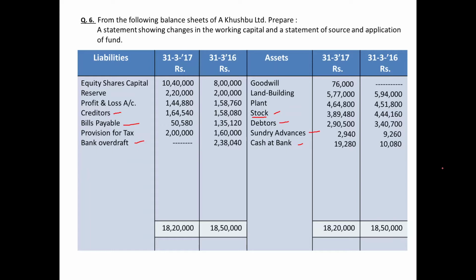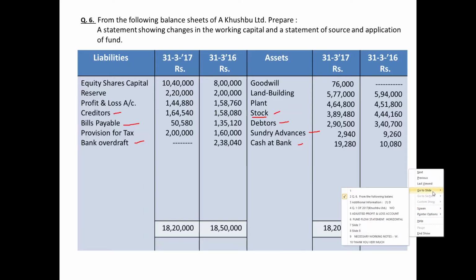So before you prepare the working capital schedule, let us prepare a working note for the second additional information point, related with the purchase of assets from another company.